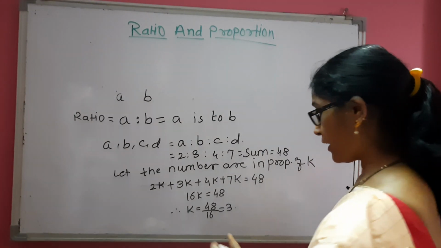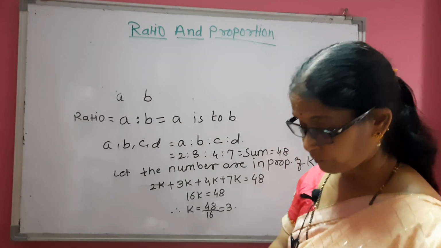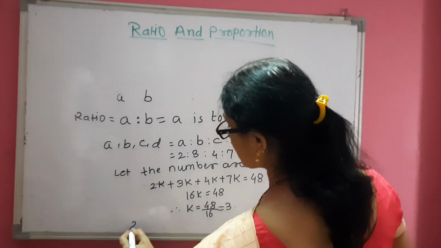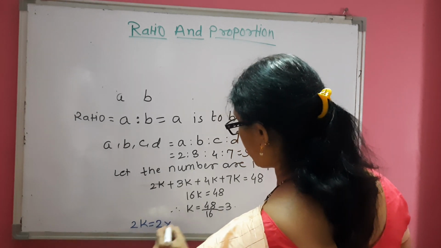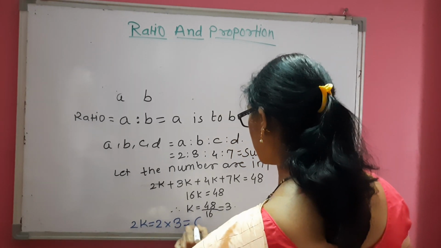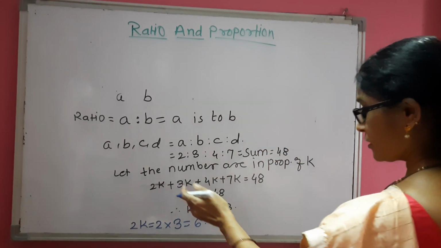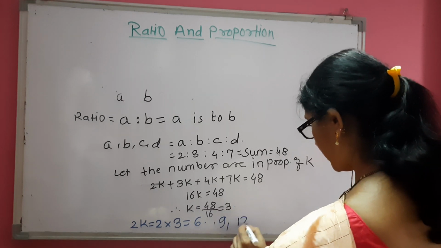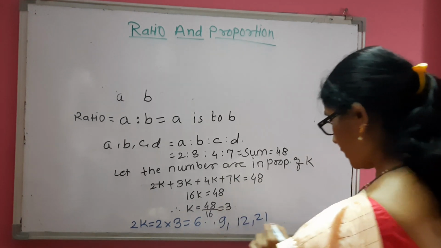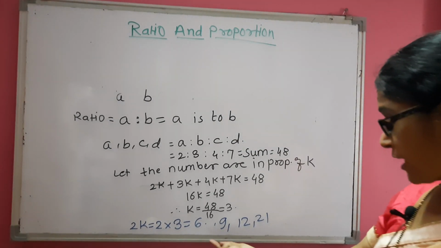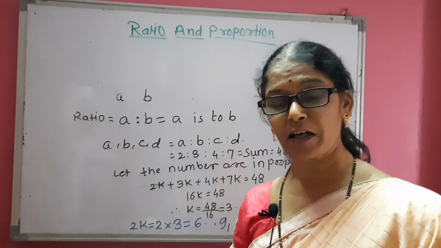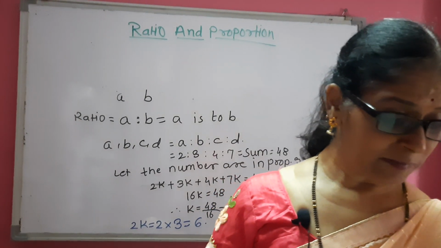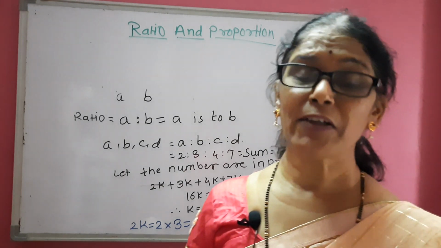Now, 2k means 2 into the value of k, which is 3, that is equal to 6. Then 3 into 3 is 9, 4 into 3 is 12, 7 into 3 is 21. So the numbers are 6, 9, 12, 21. This is the example given in your textbook.